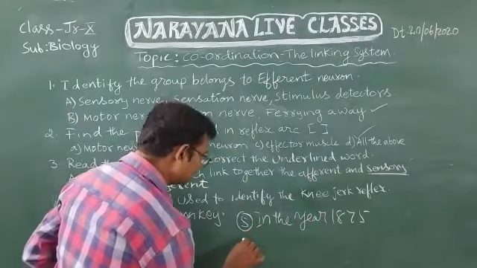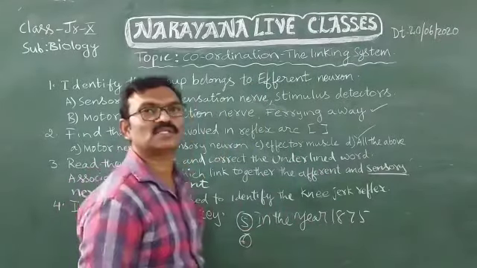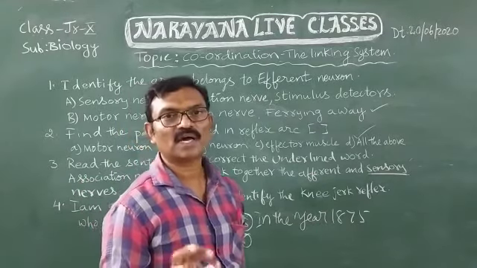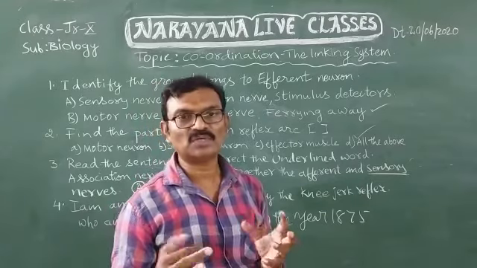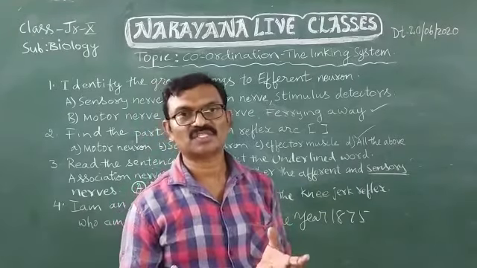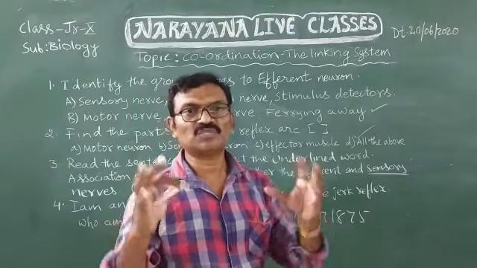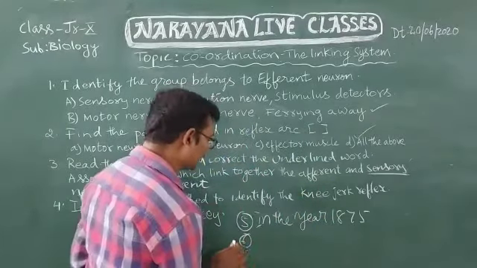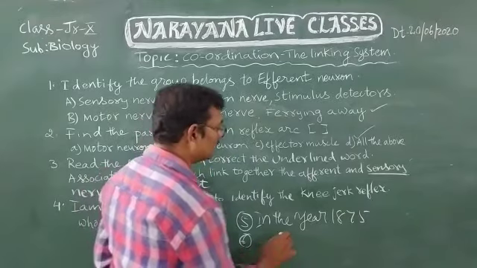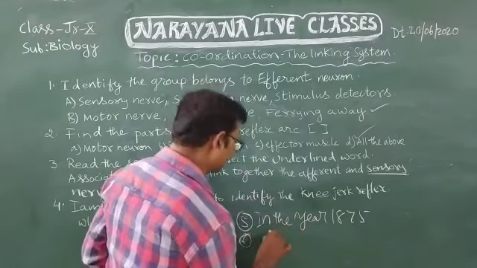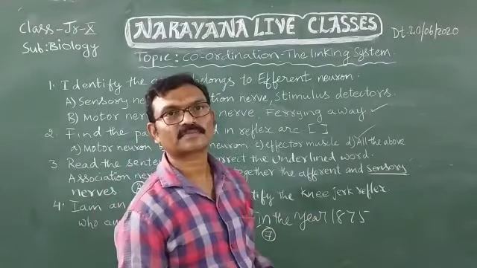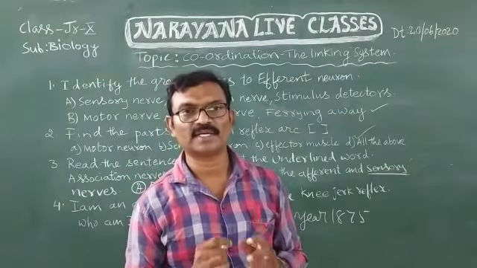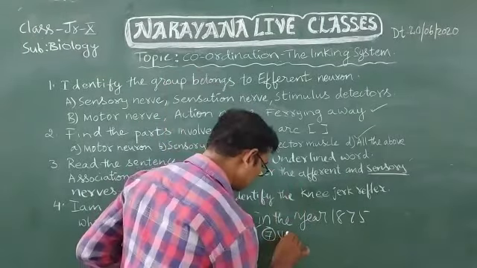The answer to the seventh question is voluntary movements.